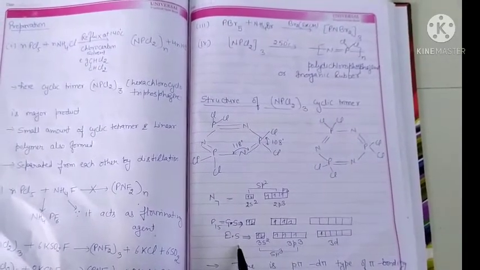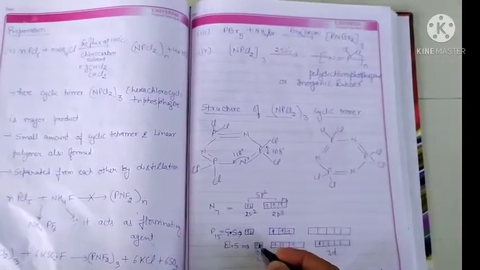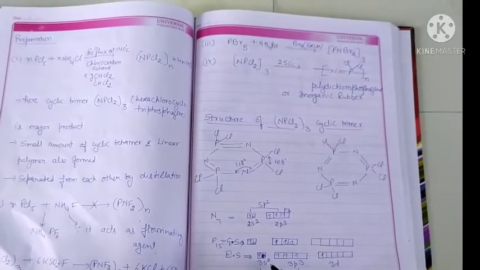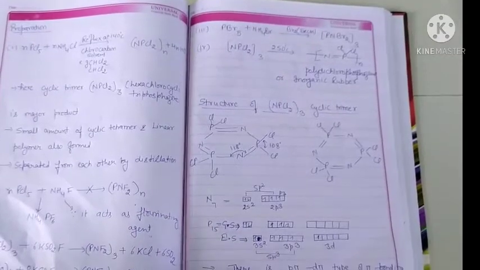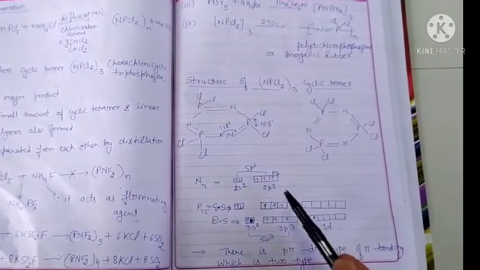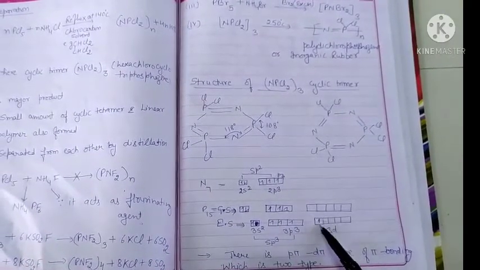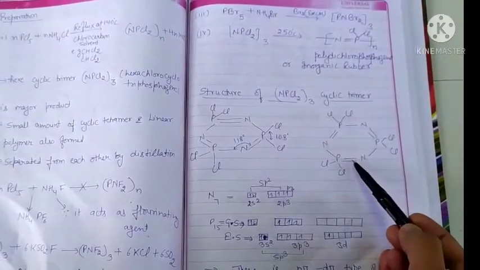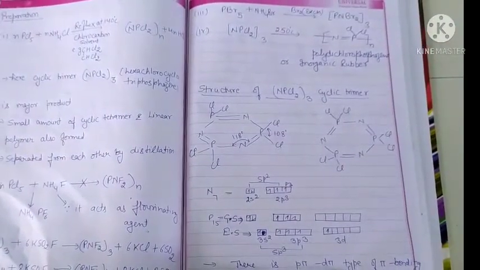But in the excited state, 3s has 1 electron, 3p has 3 electrons, and 1 electron of the s orbital is excited to the d orbital for the sp3 hybridization. This pz electron and this d electron are used to form the pi bond in this trimer. So there is d pi p pi bonding.